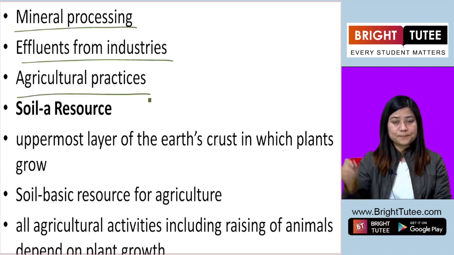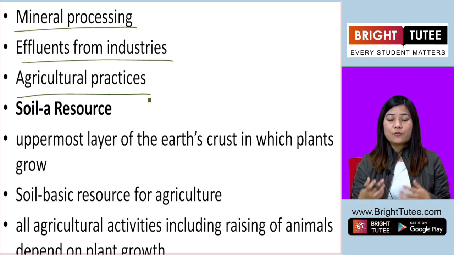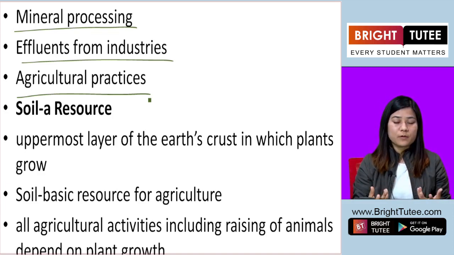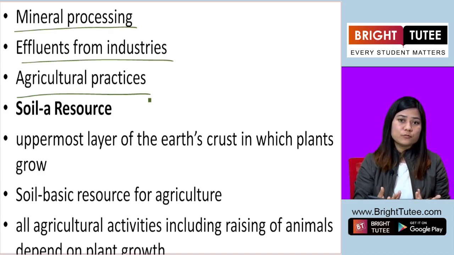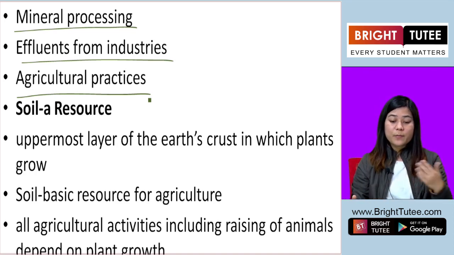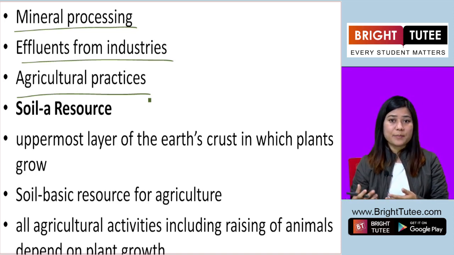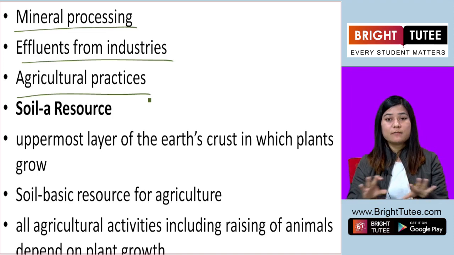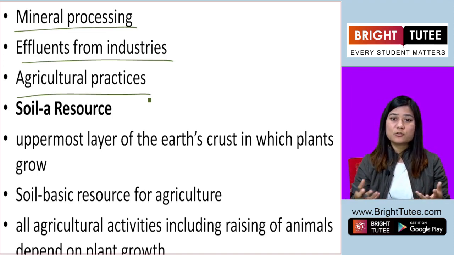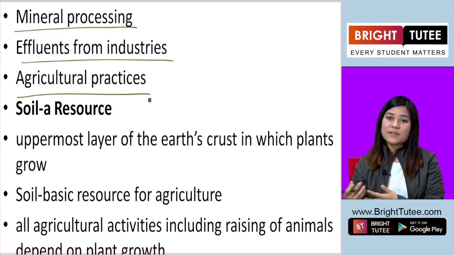Agricultural practices. We have agricultural practices for growing crops, for growing our food, right? From agriculture food is produced. But when the agricultural practices become increasingly rapid, we do not give a break for the soil to rejuvenate so that it can yield a better harvest next time.